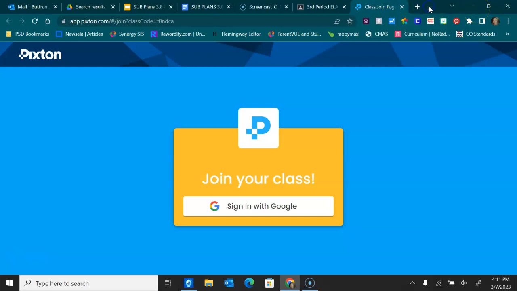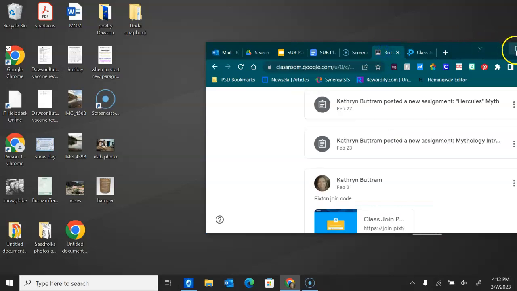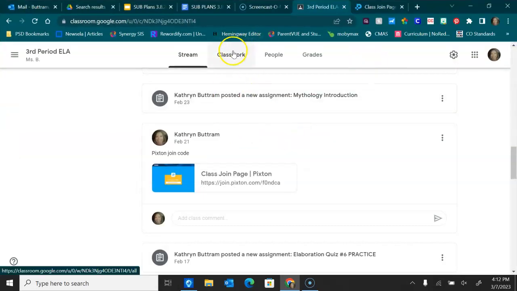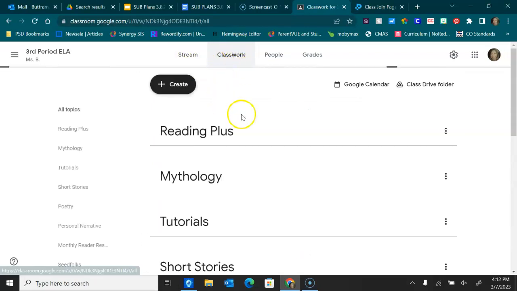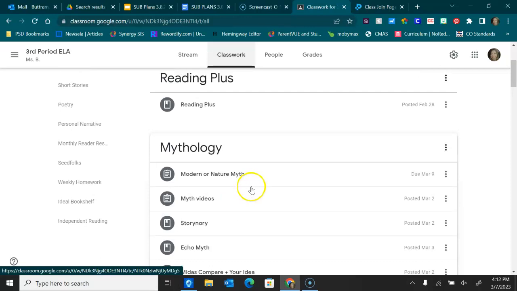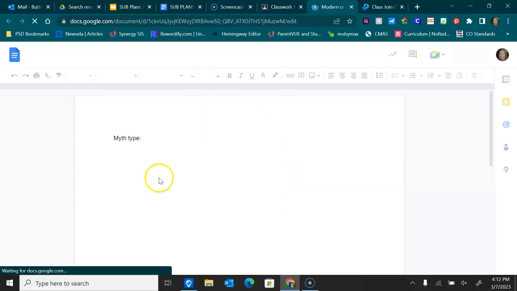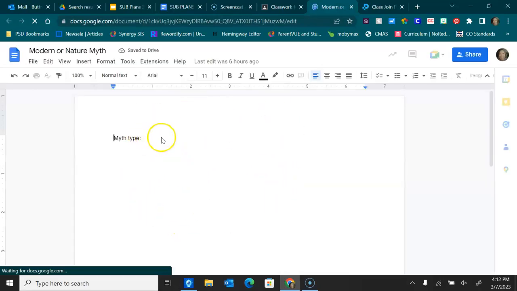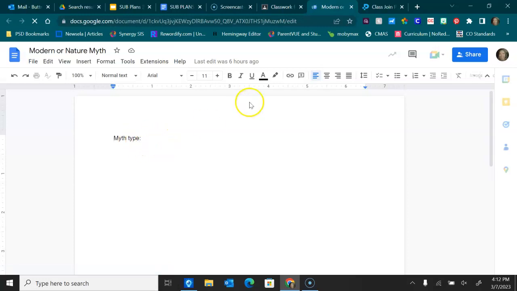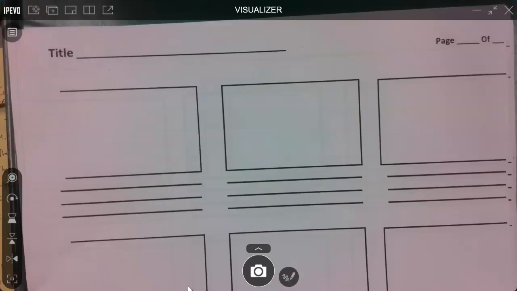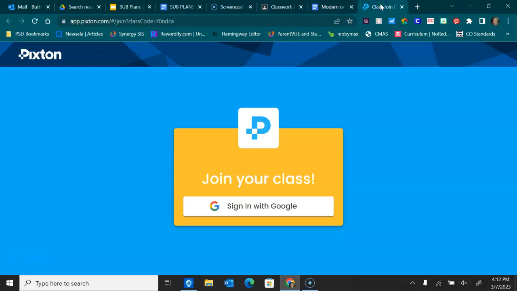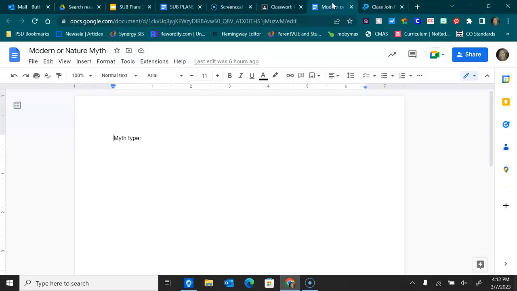Some of you are doing a modern myth or a nature myth. So if that's you, you'll go to classwork and you'll find the mythology portion of classwork. It says modern or nature myth. You'll click on that, open up the doc, and this is where you'll put modern myth if you're doing modern myth, or nature myth if you're doing a nature myth. Okay? So you'll first do your storyboard. After you're done with that, you'll either create a Pixton or you'll type in your modern myth or your nature myth in the document.